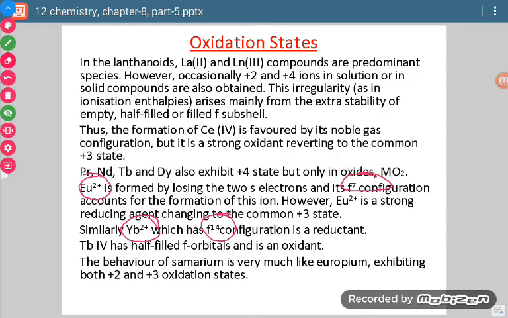Okay, so the basic thing is that +3 is the most common oxidation state, and besides +3 oxidation state, they also show +2 or +4 oxidation state, and whenever they do so, they change into an empty, half filled or fully filled f orbital. Okay, and when they show such oxidation states, they will come to +3 oxidation state either by showing oxidant behavior or reductant behavior.